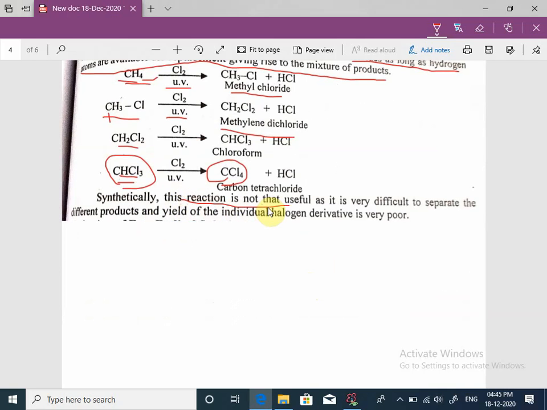This reaction is not that useful as it is very difficult to separate the different products. There is formation of a mixture of products, and it is difficult to separate every individual product, and the yield of the individual halogen derivative is, that's why, poor.